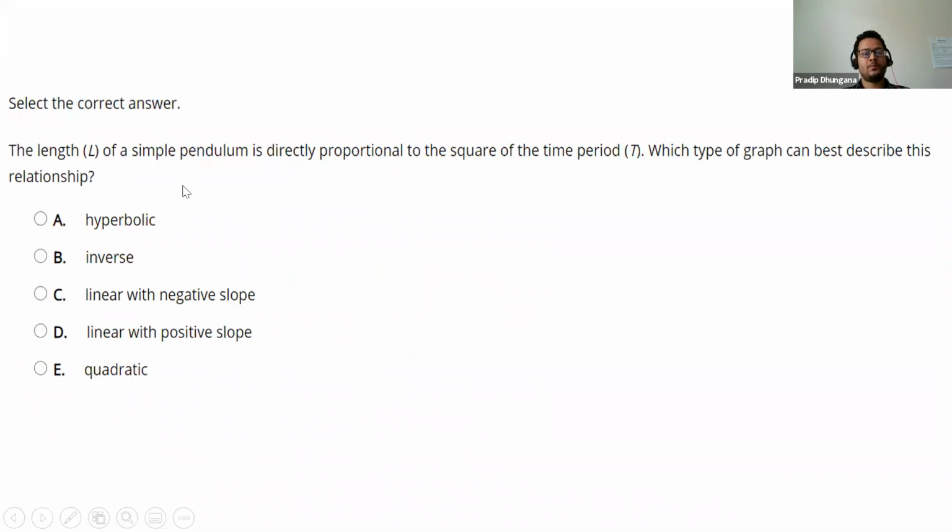The length of a simple pendulum is directly proportional to the square of the time period. So that means length, I'll write L, is directly proportional to the square of the time period.